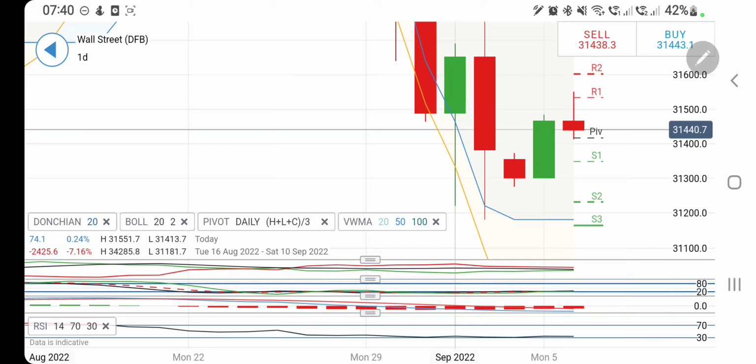On the upside, about 31,500, be very alert till towards 31,550, 600 and 700. Only beyond 31,700 you can expect that we may see 32,000 levels today itself. Take your positions accordingly, trade with a stop loss, trade with a trailing stop loss.